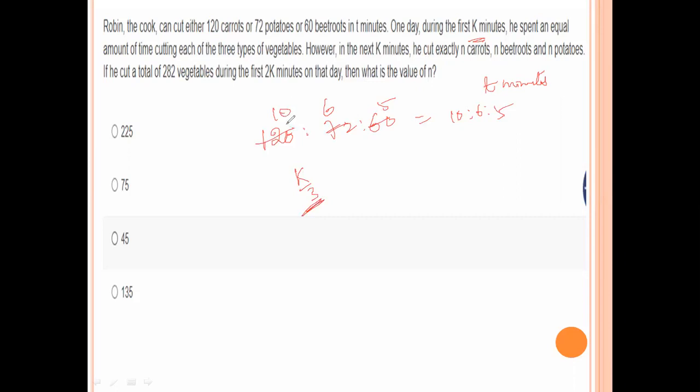he cuts carrots, potatoes and also beetroots for equal time. The time for each is 1 by 10 for carrots, so K by 3 into 1 by 10; K by 3 into 1 by 6; K by 3 into 1 by 5. That gives K by 30, K by 18, K by 50.